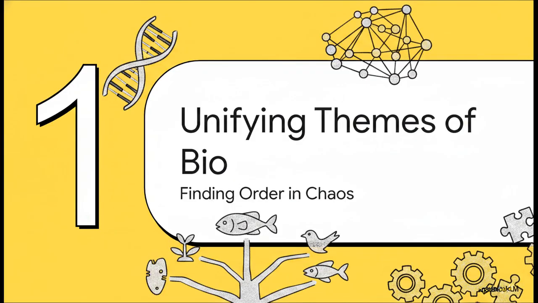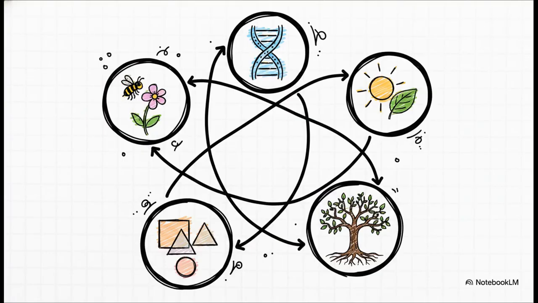Unifying themes of biology. Finding order in the chaos. Think of these themes as the fundamental rules of the game. They're basically the cheat codes to understanding biology. They help us filter out all the massive noise in the natural world so we can actually build a comprehensive framework. Whether you're looking at a single tiny cell or an entire rainforest, these 5 themes, organization, information, energy and matter, interactions, and evolution, they always apply.